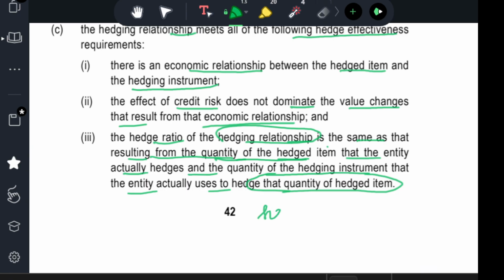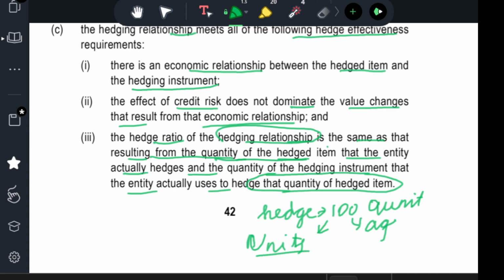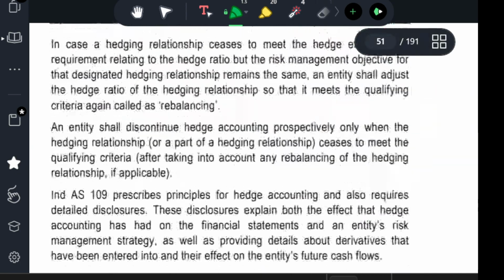So when they hedge around 100 quantity in the agreement, the same thing must be in actual units. It can't be different. So that is what they are saying. If I am hedging 100 barrels of crude oil, it is 100 barrels; 100 quintals of sugar, 100 quintals. That is the rule.